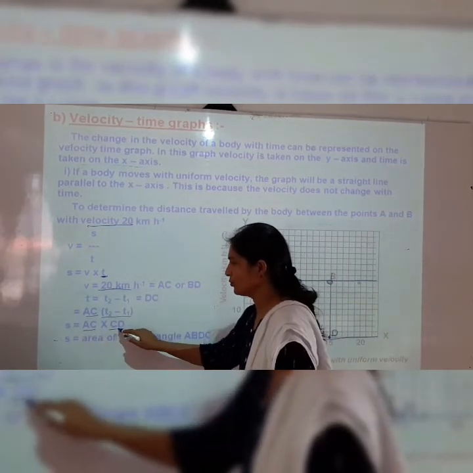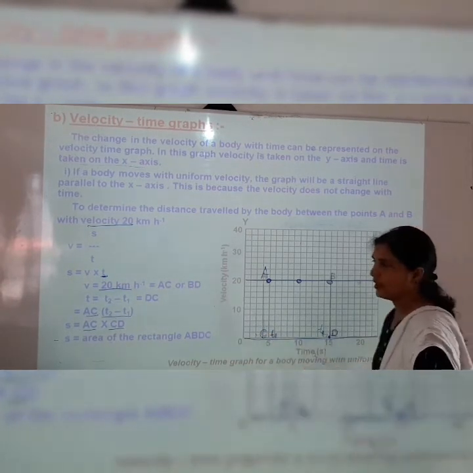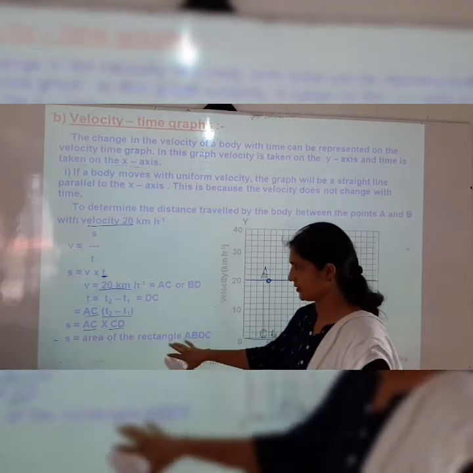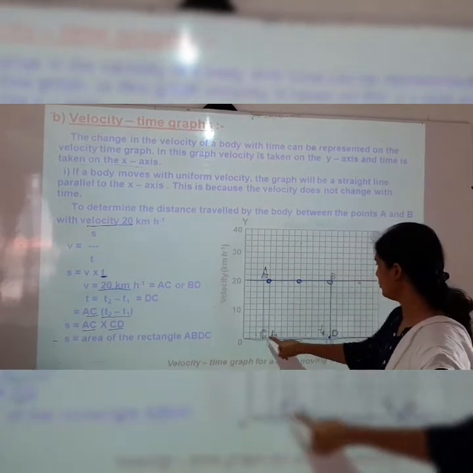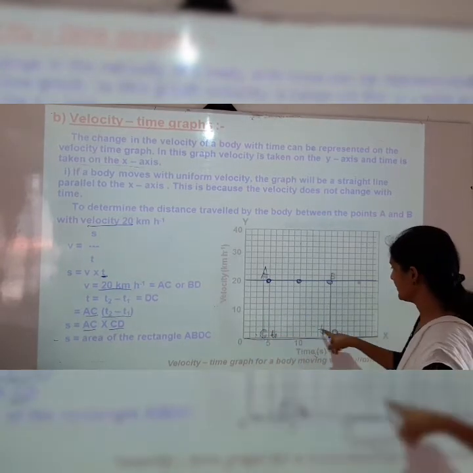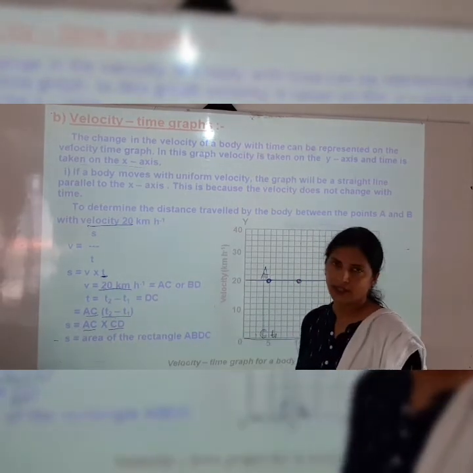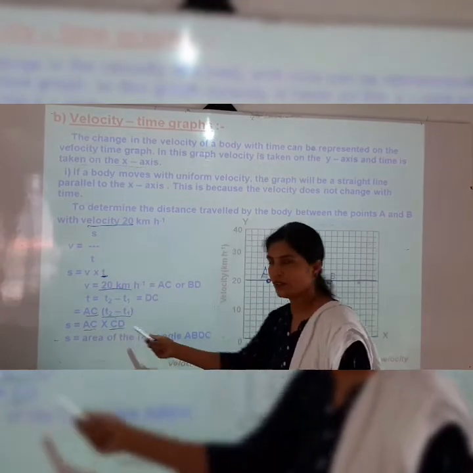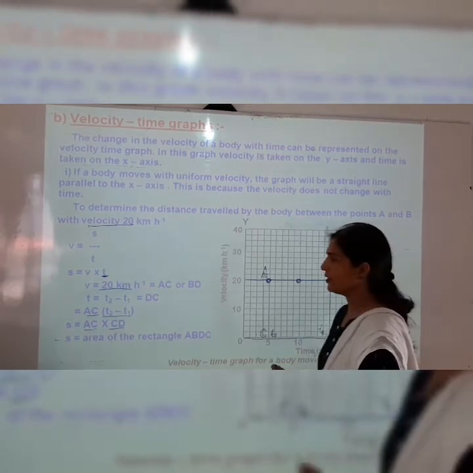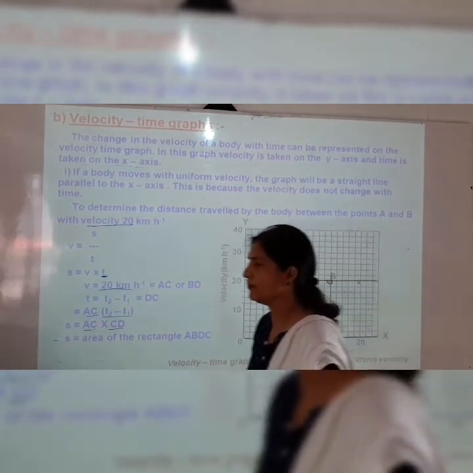So AC into CD. Here you can see this is the C and this one is the D. So S is equal to the area of rectangle ABCD. AC into CD is the formula of the area of the rectangle, which is equal to S. So this is the velocity time graph.